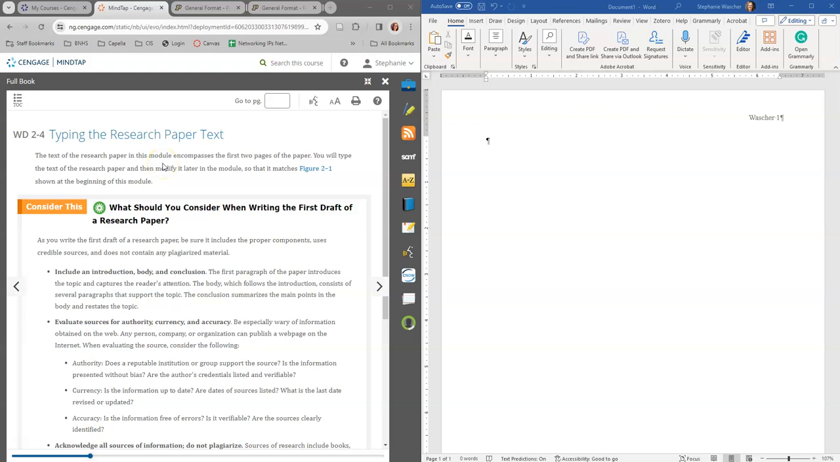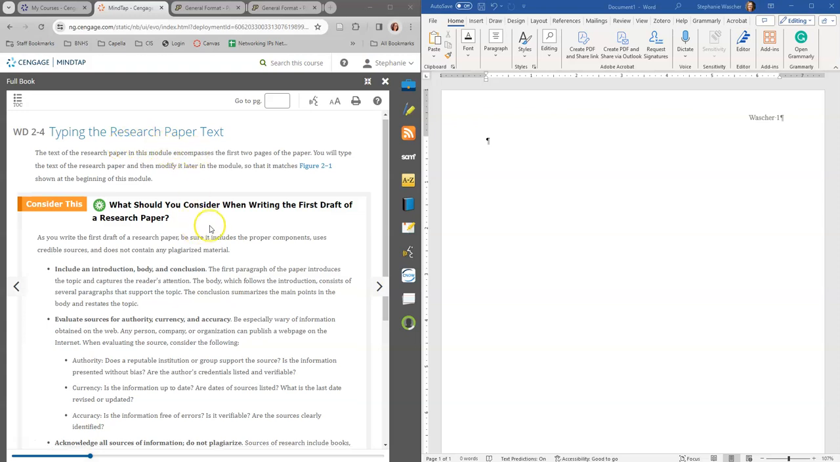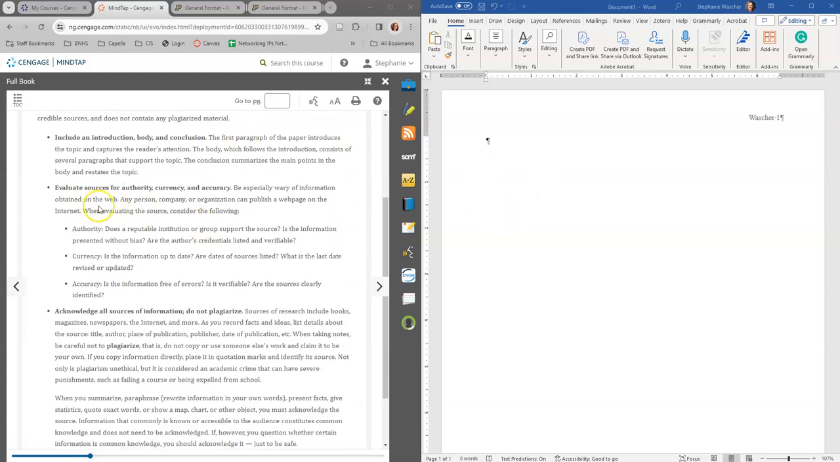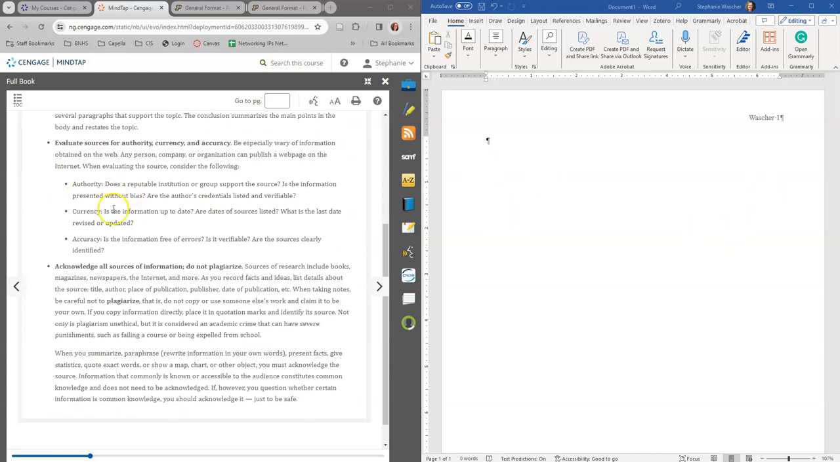So this is Word Module 2 in the CIS 102 Introduction to Computers course through Cengage MindTap. It's the CIS 102 at RVC. And we're going to talk about 2-4, which is typing the research paper text. There's a lot in this. We're going through the introduction, body and conclusion, evaluating sources.